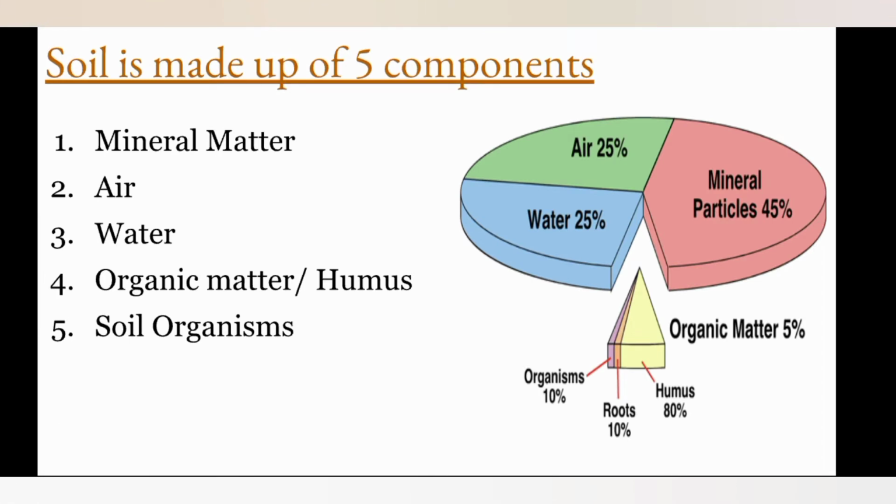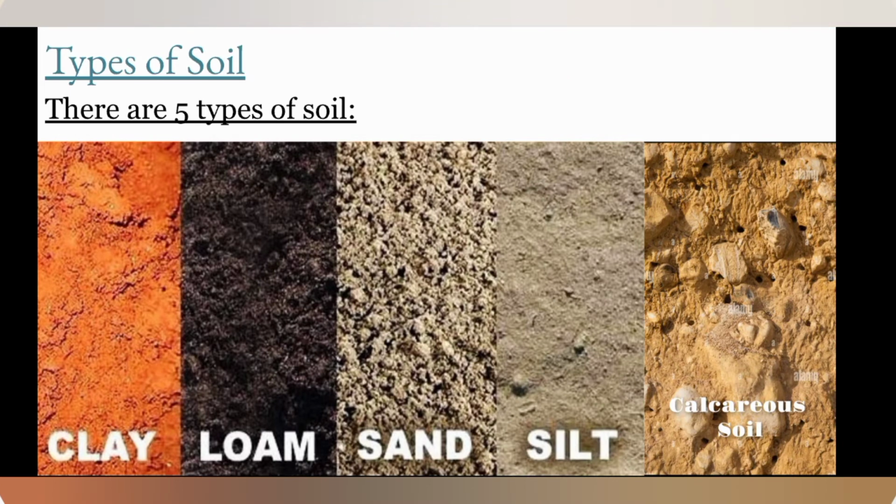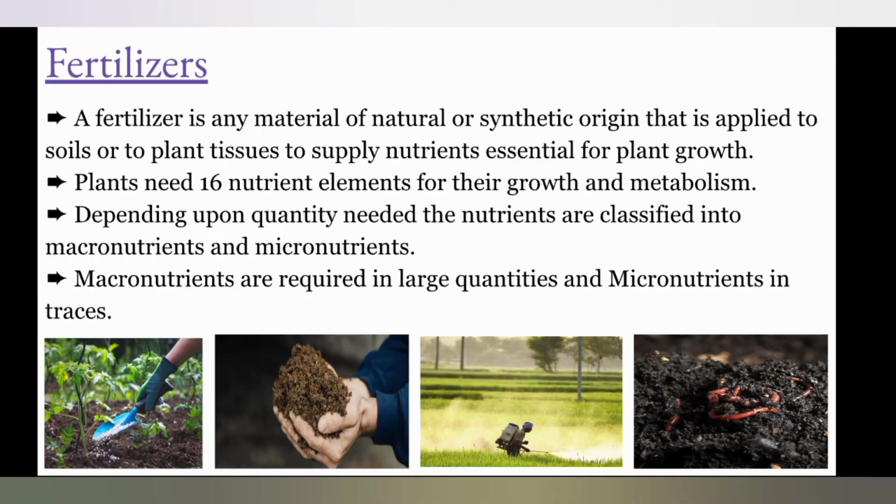Soil is made up of 5 components, that is mineral matter, air, water, organic matter or humus and soil organisms. There are 5 types of soil, namely clay soil, loam soil, silt loamy, sandy loamy and calcareous soil. The fifth factor is fertilizers. A fertilizer is any material of natural or synthetic origin that is applied to soils or to the plant tissues to supply nutrients essential for plant growth.